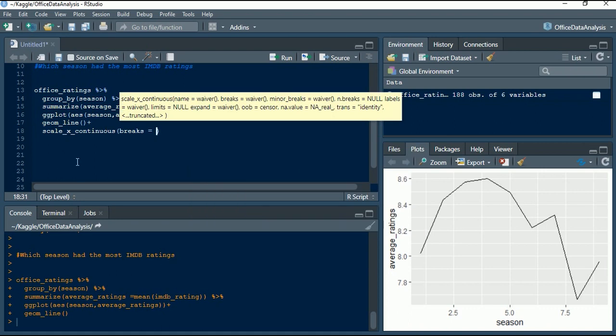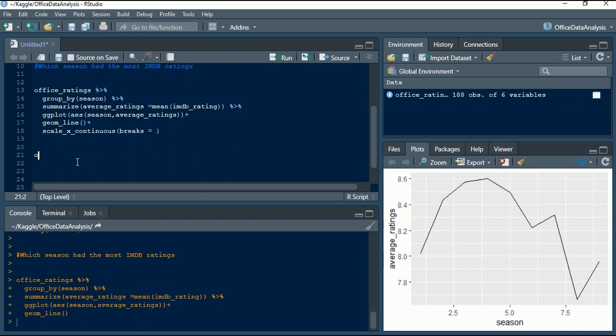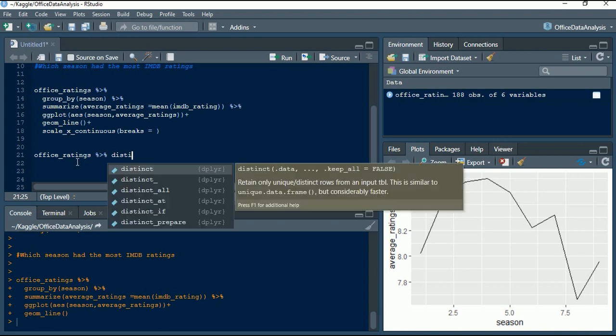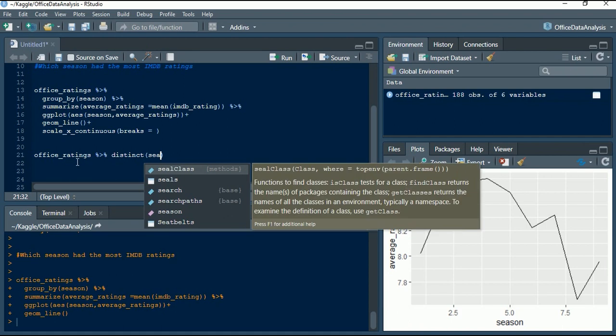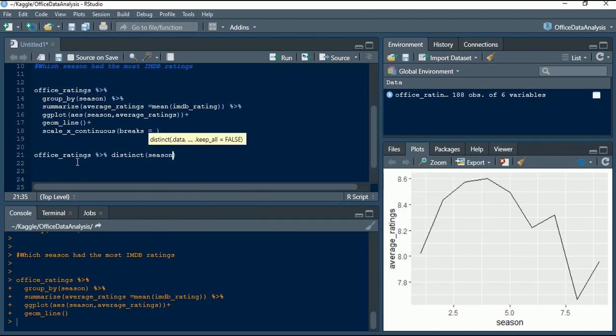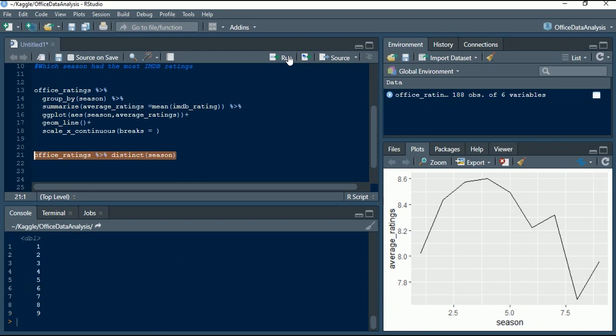Now I don't know exactly how many seasons there are. In order to find that, we can go for office_ratings and find out the distinct seasons.